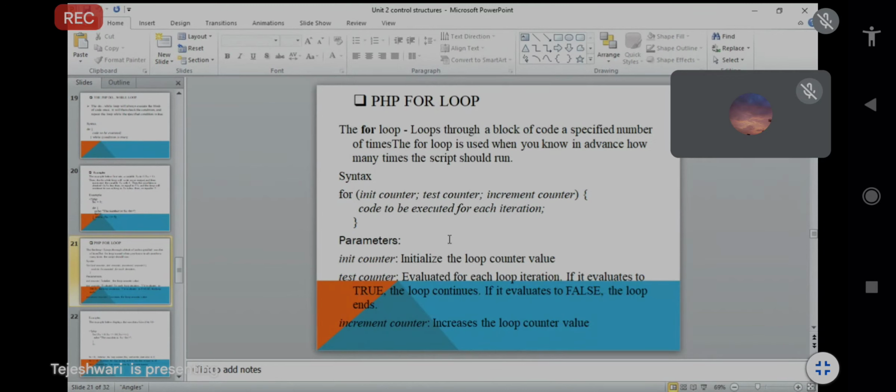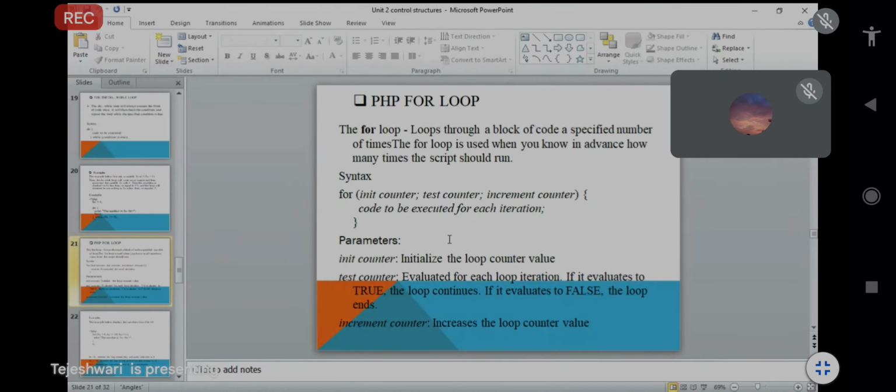Then, for the increment counter, it is $i plus plus, or whatever you specified there. Suppose I give the example: $i equals 0; semicolon; $i less than 10; semicolon; $i plus plus.